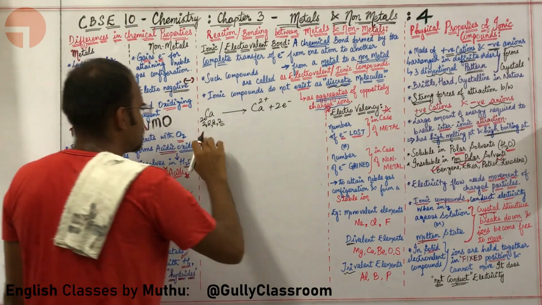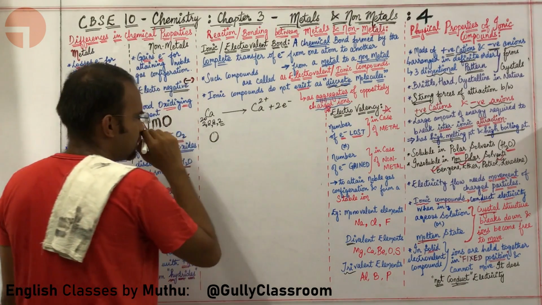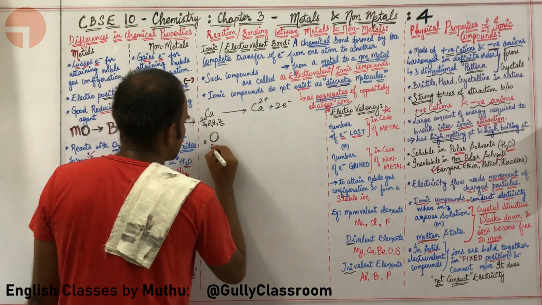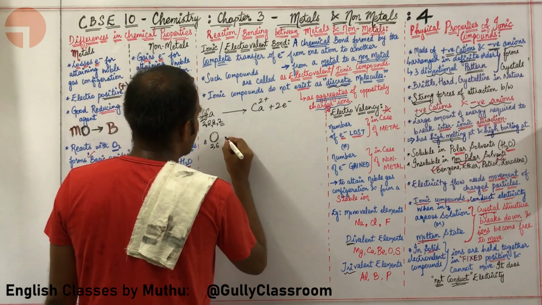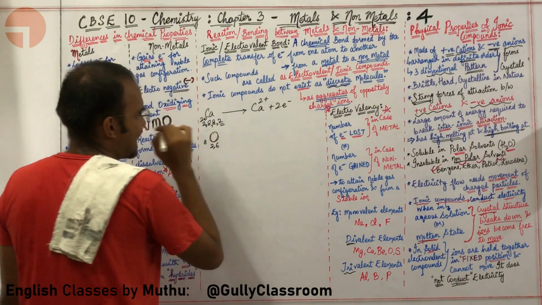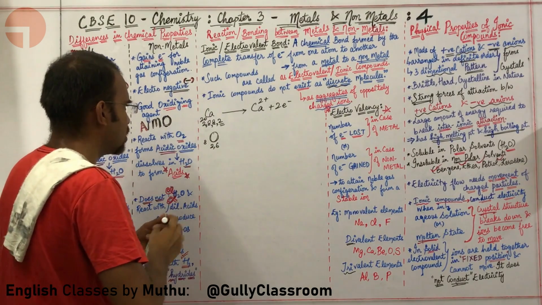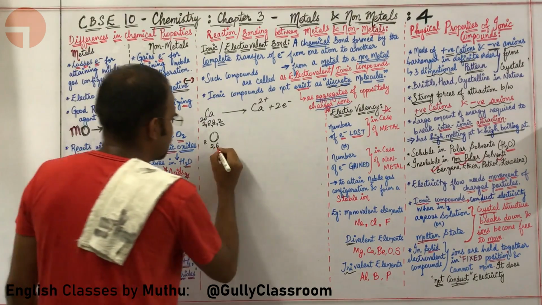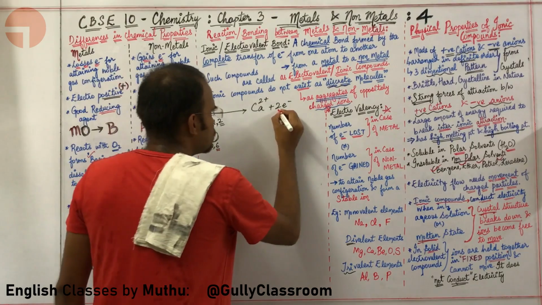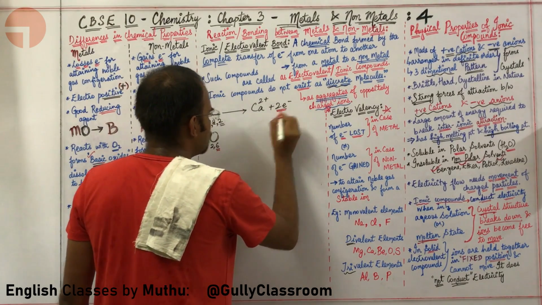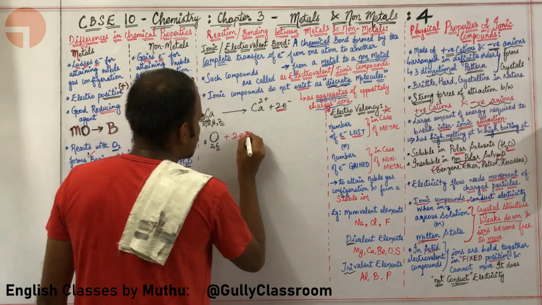Let us take oxygen. What is the atomic number of oxygen? 8. Electronic configuration is 2, 6. Now, oxygen needs 2 more electrons in order to attain noble gas configuration. So, what are you going to do? These 2 electrons can be added over here.